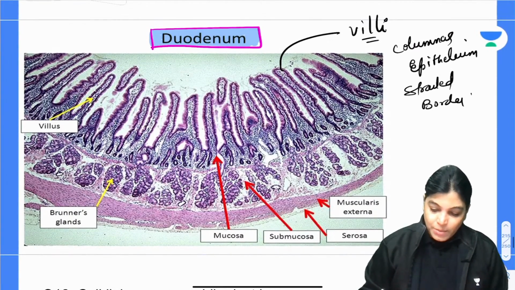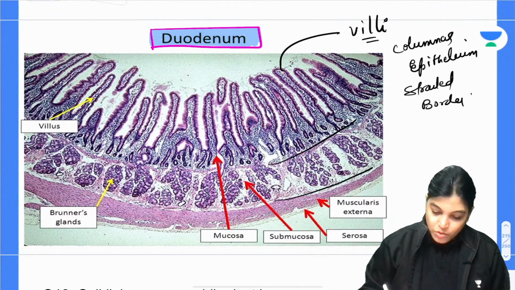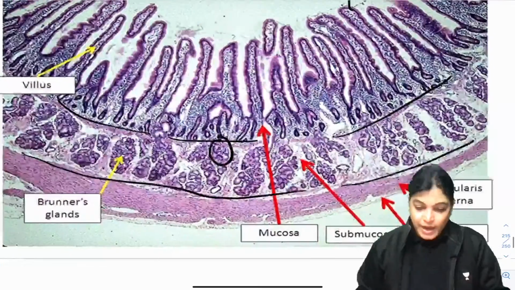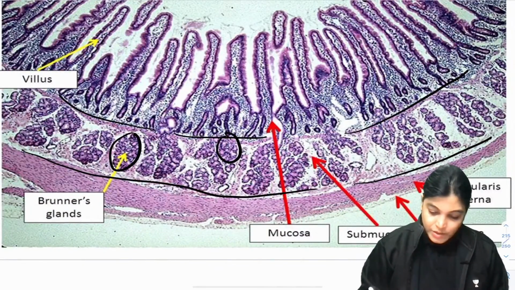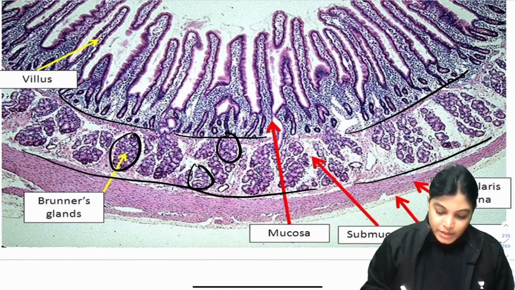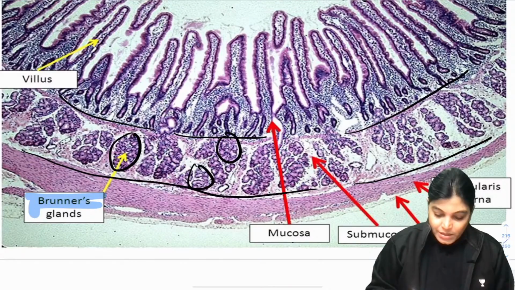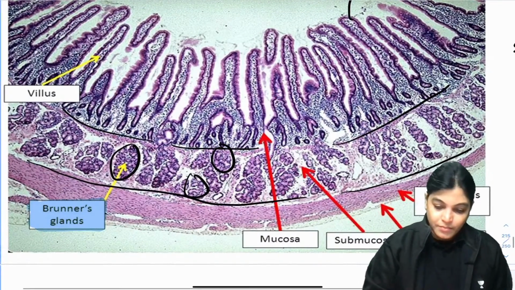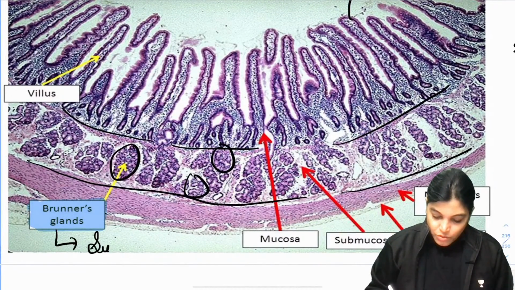If I talk about the submucosa layer, this layer is the submucosa, and very clearly you can see these glands. This is the Brunner's gland, which is present in the submucosa layer.